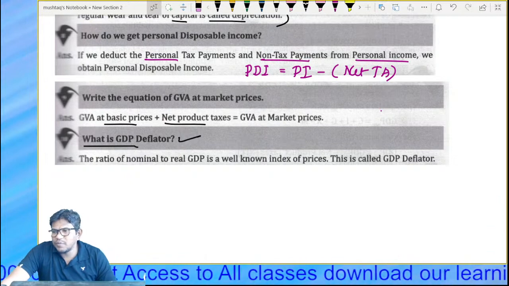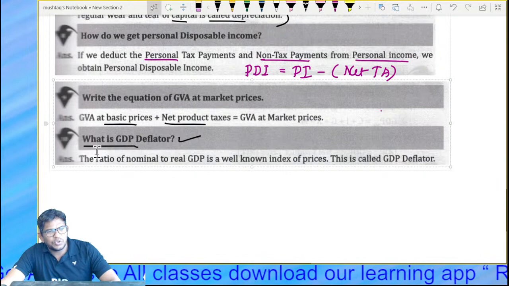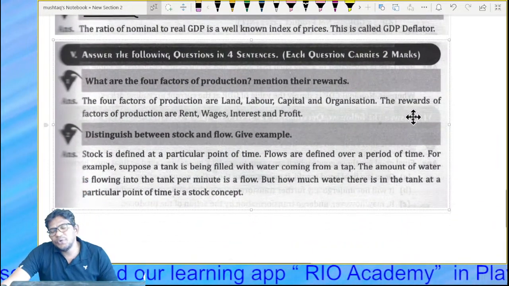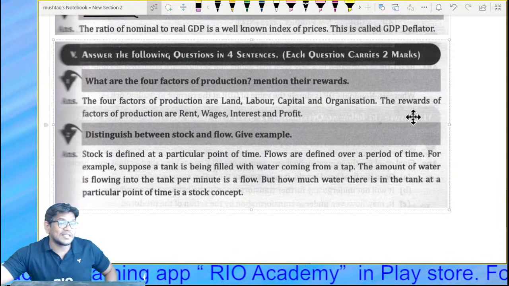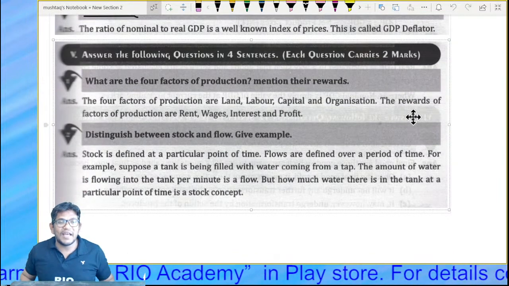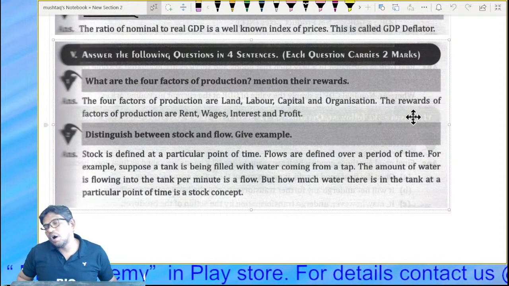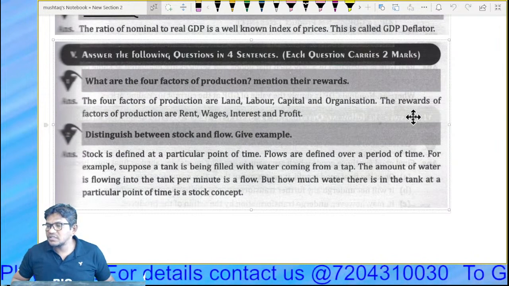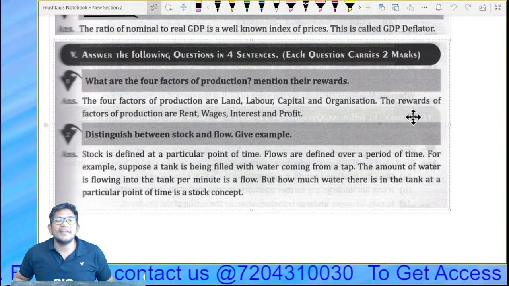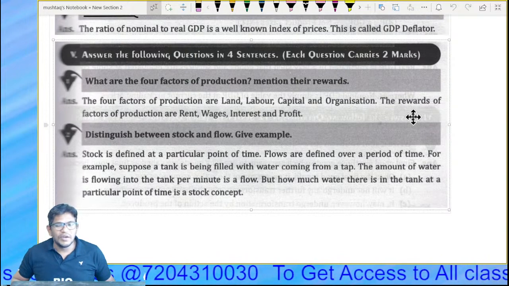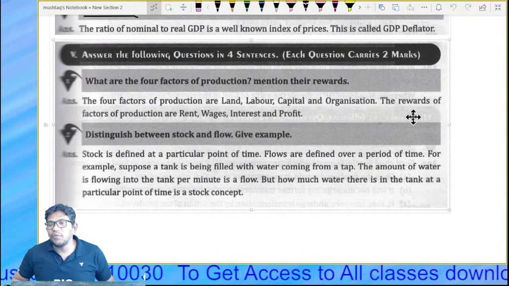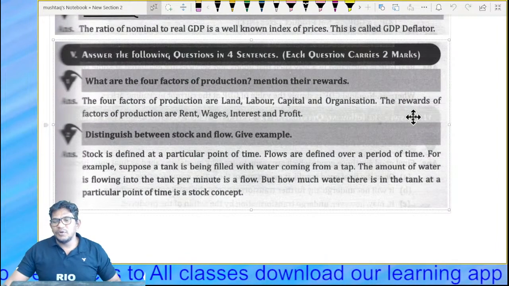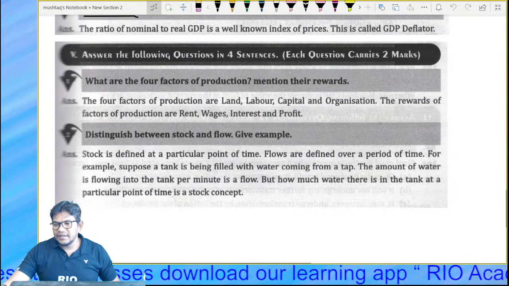Next question, we have a 2 marks question from this topic, guys. Very important question. If you have any doubt, please ask. You know this question, because while discussing this topic we have discussed it a lot of times: factors of production. What are the factors of production? My dear students, land, labor, capital, organization. These are the factors of production. And the reward for land is rent, for labor we give wages, for capital we give interest, and for organization we give profit.